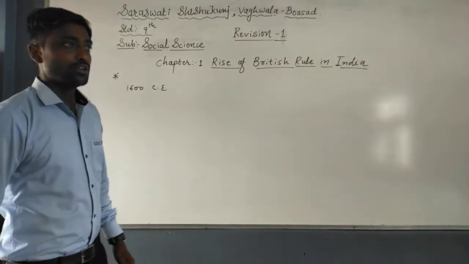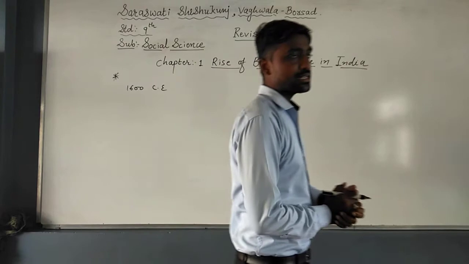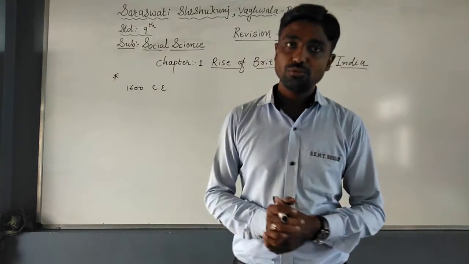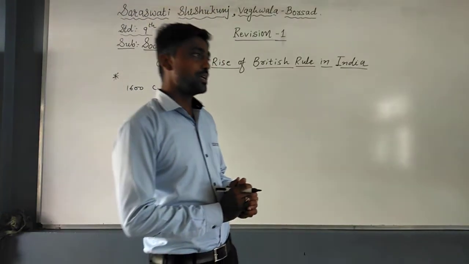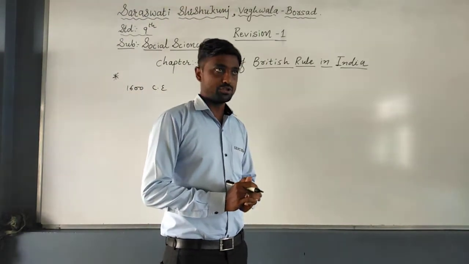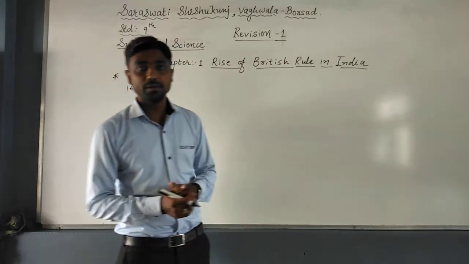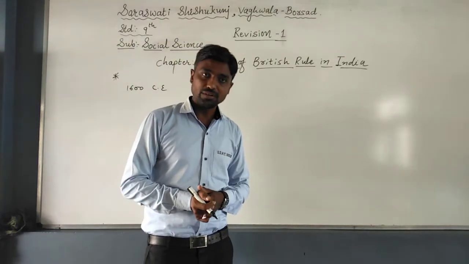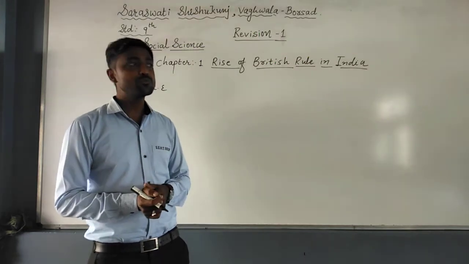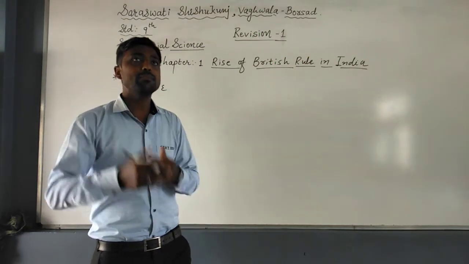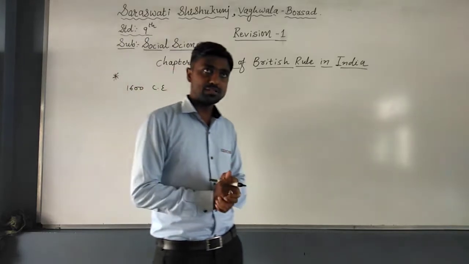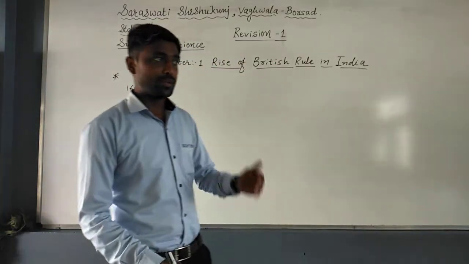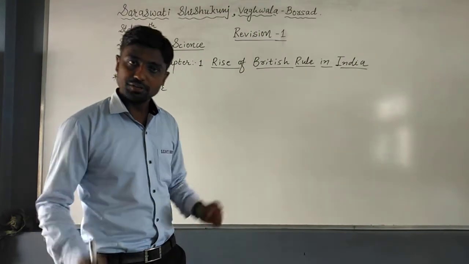Understood? The first ship, led by Captain William Hawkins, reached India. But due to their rigid policies and opposition from the Portuguese, they didn't get permission to have trade relations with India. Afterwards, they got permission from the Mughal king Jahangir, and the first ship arrived in Surat in 1608. And finally, the Britishers also came to India for trade.